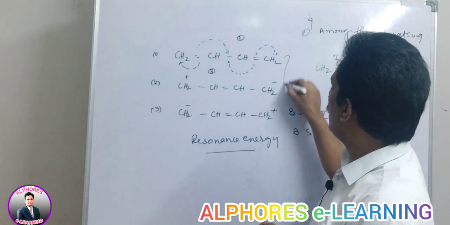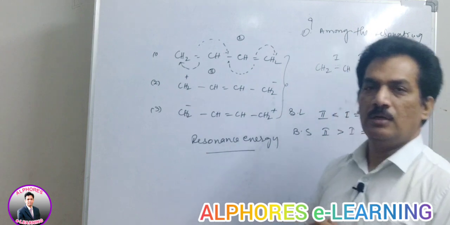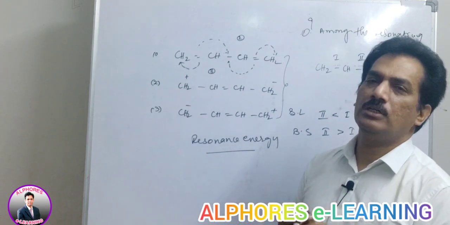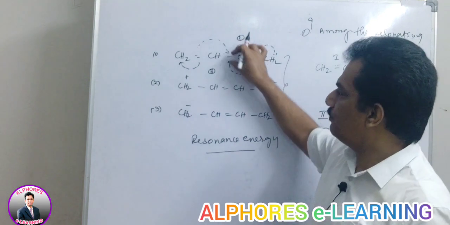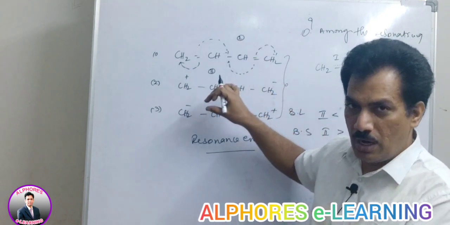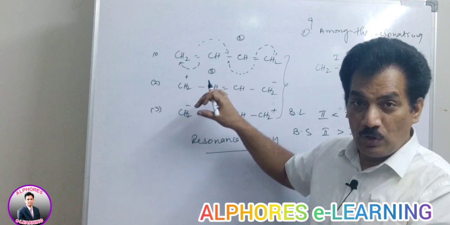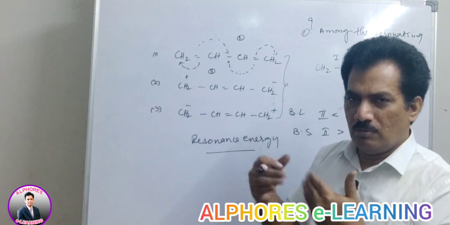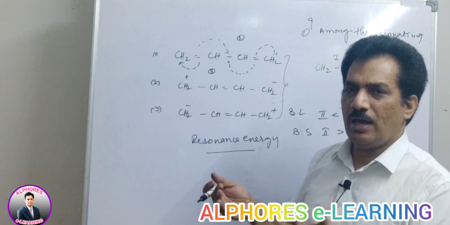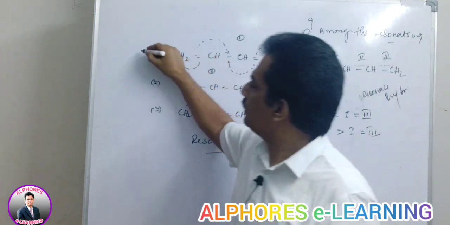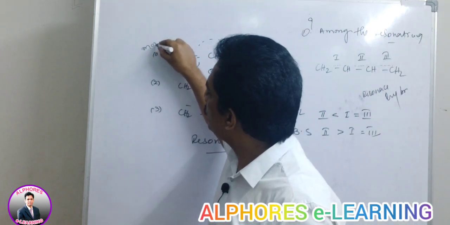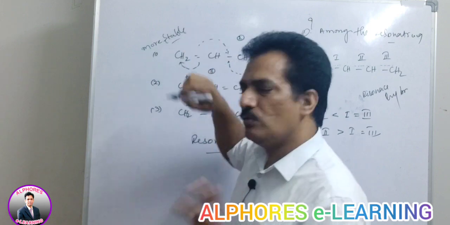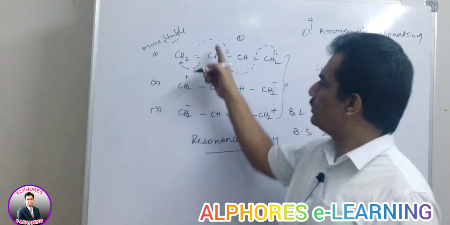Among these 3 conjugative structures, after learning all these things, in coming sessions you are going to learn how to find which of these 3 is more stable. For your convenience, let me give it, because I know the factors, I can identify that the first one is more stable among these three. The reasons you are all going to learn. It is more stable.